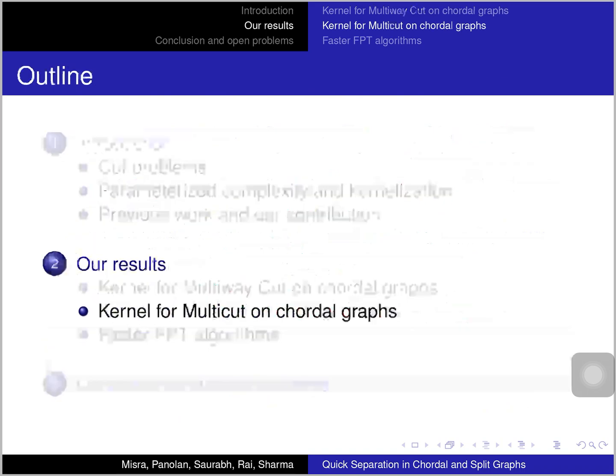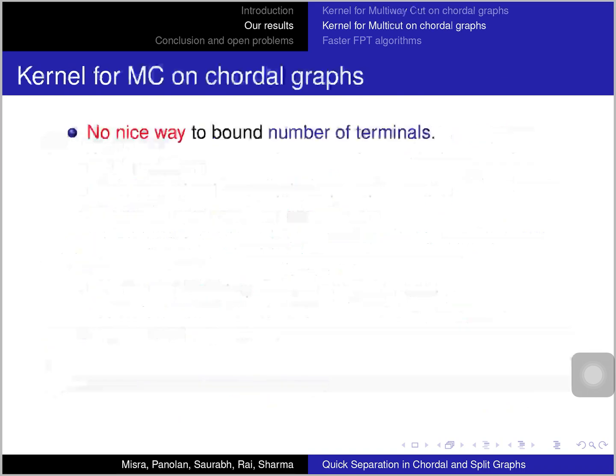So finally we get a kernel of size order k to the 13 for multiway cut on chordal graphs. Now for multicut on chordal graphs, as I said, we need to use both parameters because there is no nice way to bound the number of terminals. So the result of Sigan et al. that we used initially to bound the number of terminals for multiway cut does not work for multicut, and we couldn't find any way to do that.